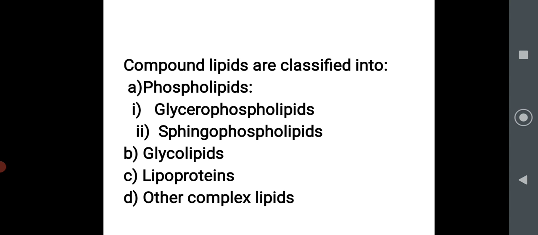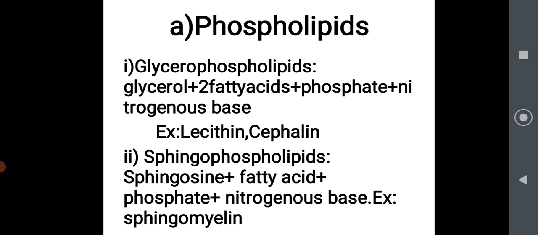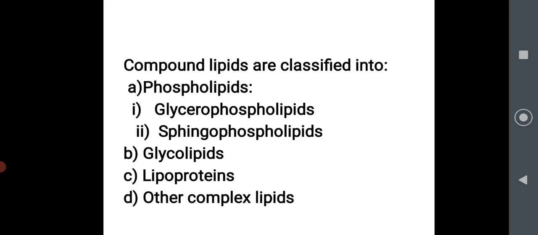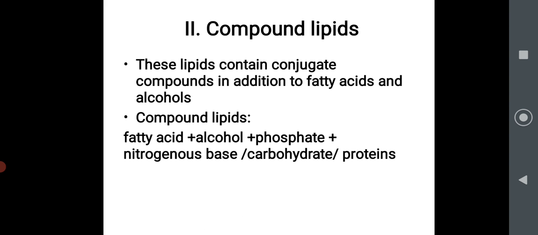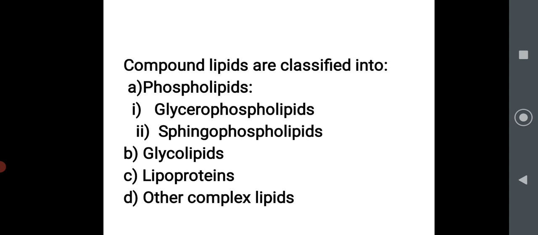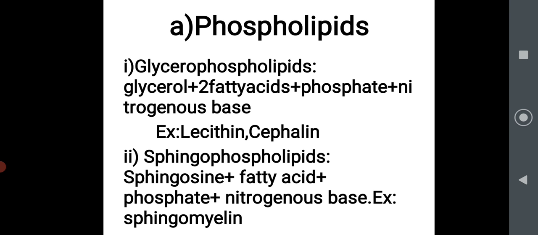Under phospholipid, two types are there: glycerophospholipid and sphingophospholipid. Under compound lipid, they contain fatty acid, alcohol along with other conjugate compounds like carbohydrate, proteins and nitrogenous base.